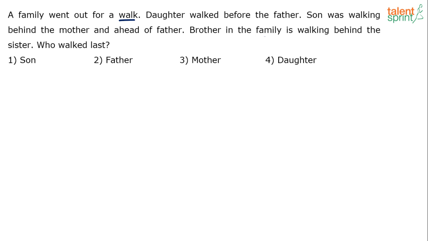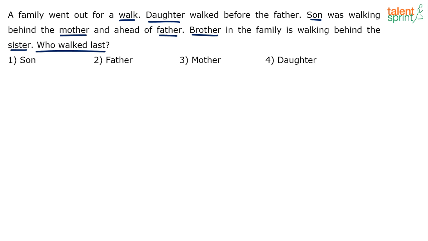So if you try and understand, there are 4 members in this family. He's talking about a mother, father, daughter, and son. And then he says brother in the family is walking behind the sister. Now the brother and sister relationship is between the son and daughter of these mother and father. So don't count it as 6 persons. There are only 4 persons here: father, mother, son, and daughter. The brother here is the son and sister is the daughter. So who walked last? Who is last in the sequence is the question here.